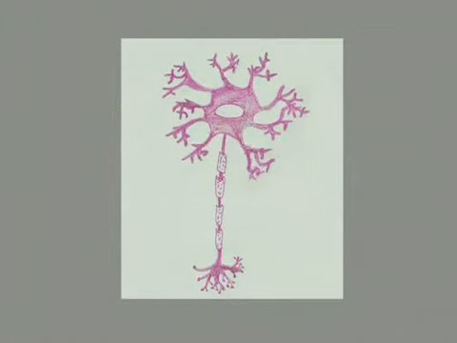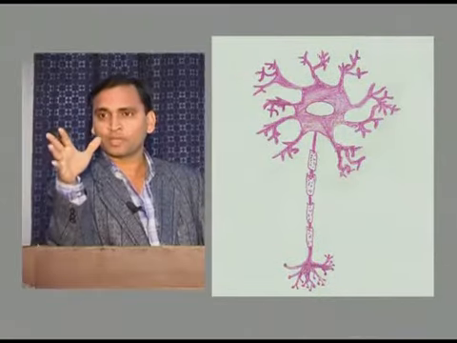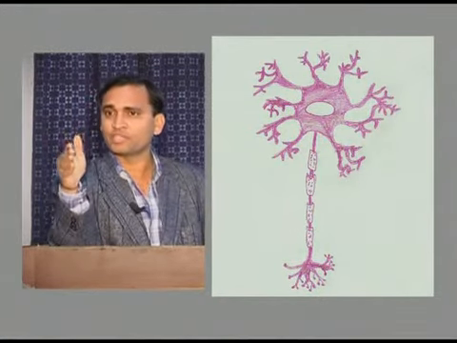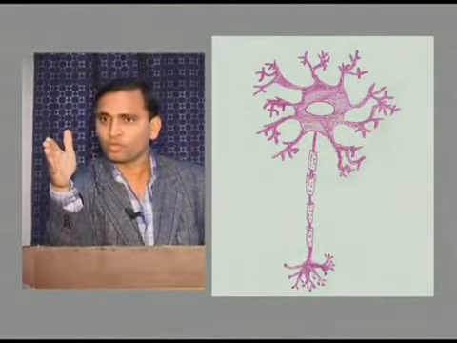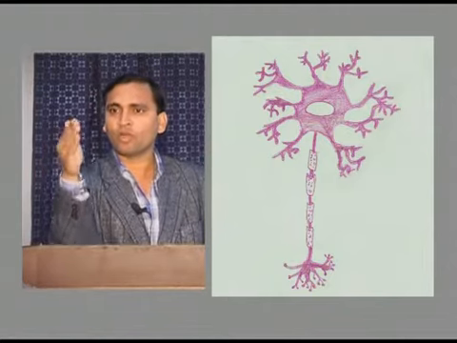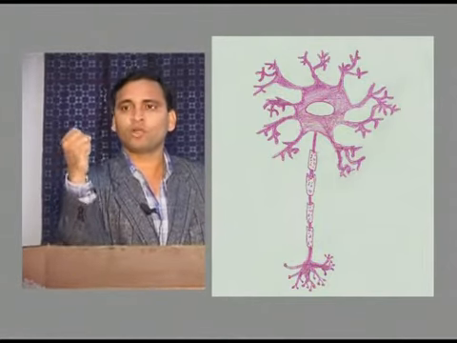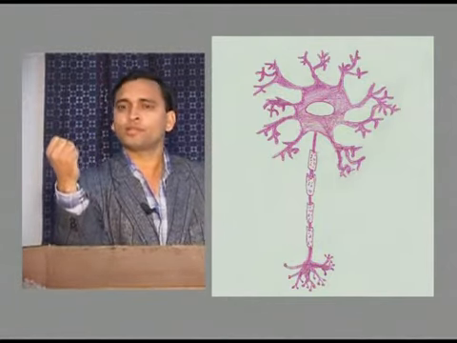Whenever there is any forceful contraction, the signal will go to the spinal cord, and the spinal cord has a synapse with the alpha motor neuron, which is responsible for contraction of muscle. So it will stop giving signal to the alpha motor neuron. When your alpha motor neuron does not get a signal, your muscle will not contract, it will relax.